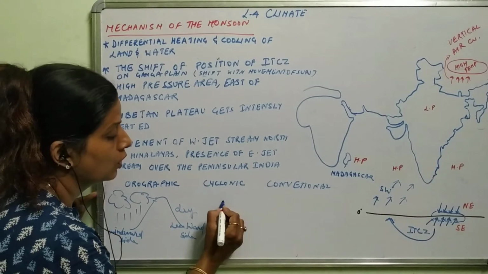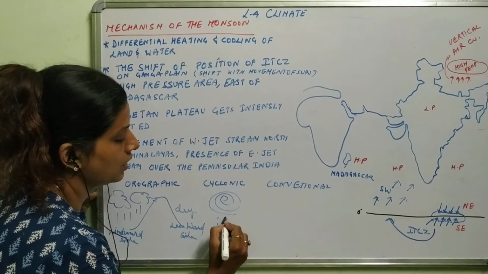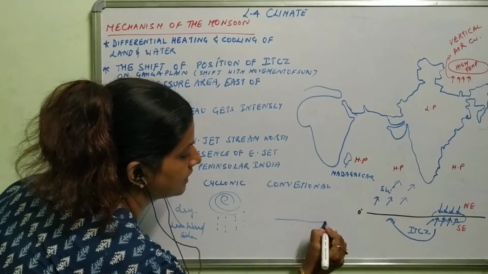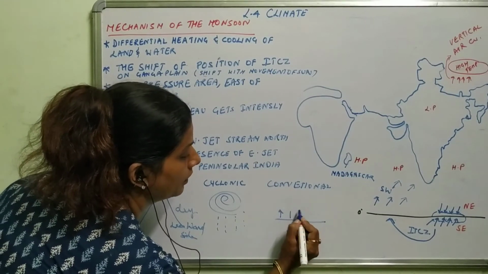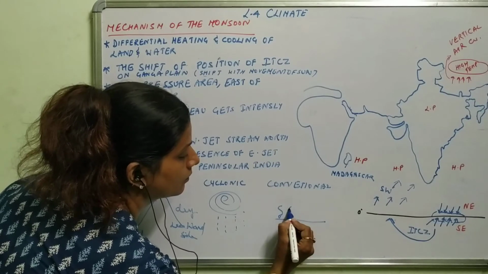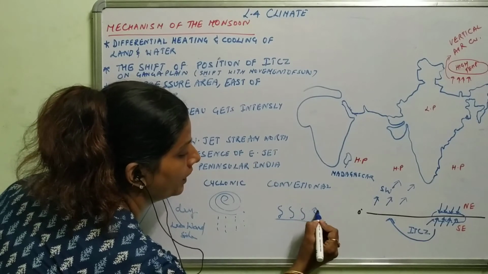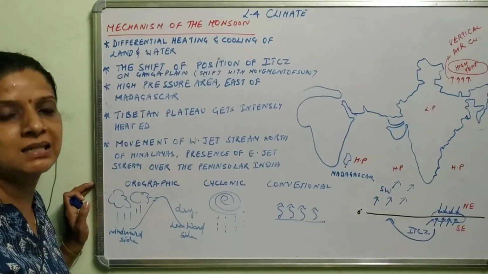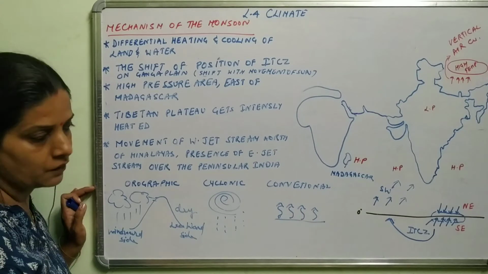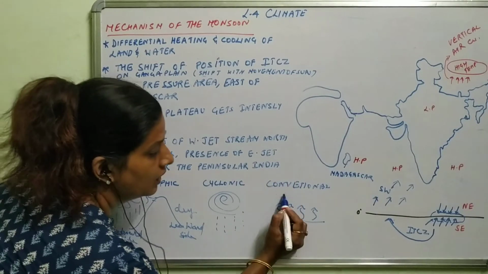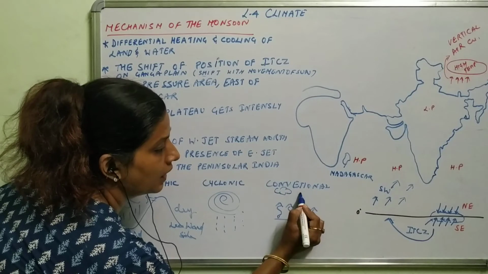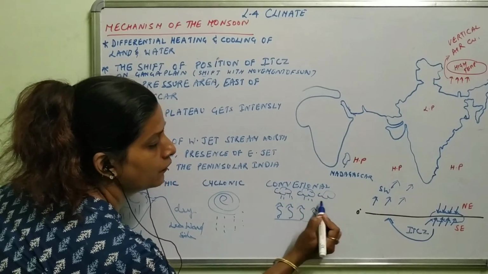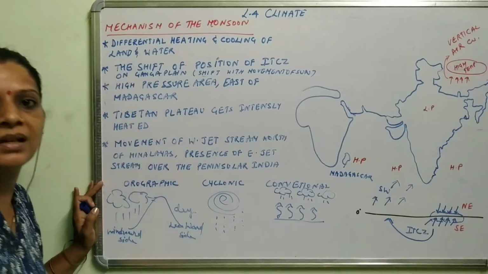Cyclonic rainfall is caused by the cyclones in a particular area. Convectional rainfall: this is land. Warm air current rises up from the earth's surface, that we call the heat. Heat rises up from the earth's surface, reaches the atmosphere, there it cools down, condenses, changes into clouds and gives the rainfall. This system happens in India.